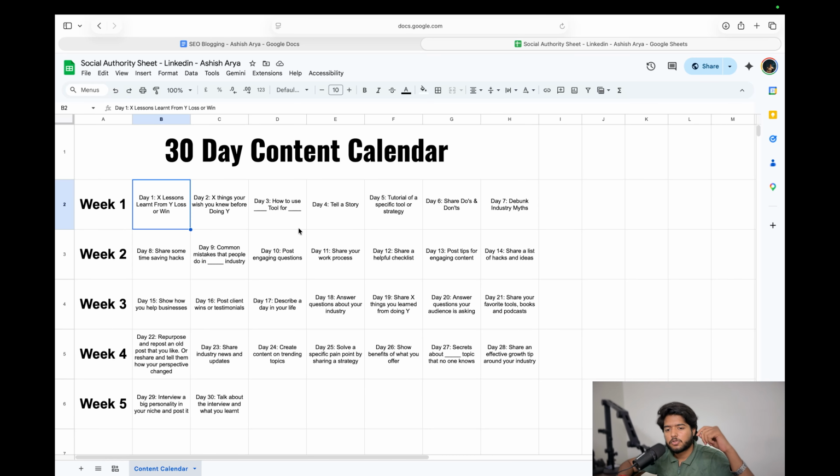Or else, and this is something I would recommend, every day, day one, day two, just copy the content for that day and ask GPT or Claude to refine the content specifically for that day. That would be much better, because this way you are able to write in depth rather than doing it all at once. So let's just say I copy this one, day X.